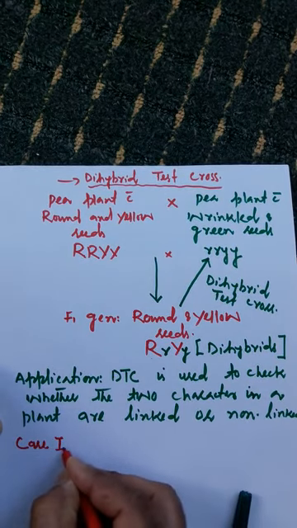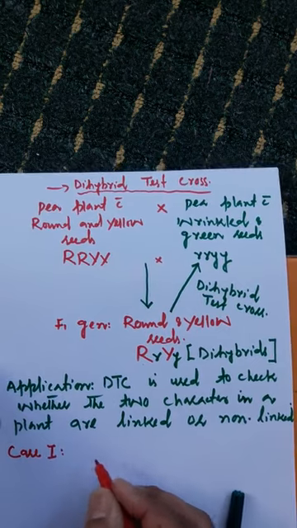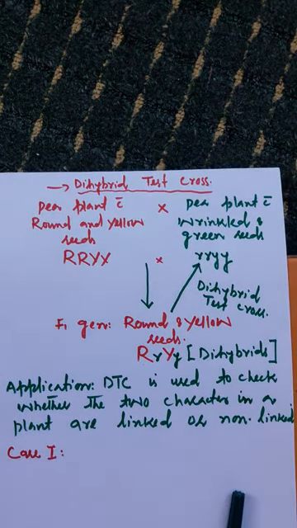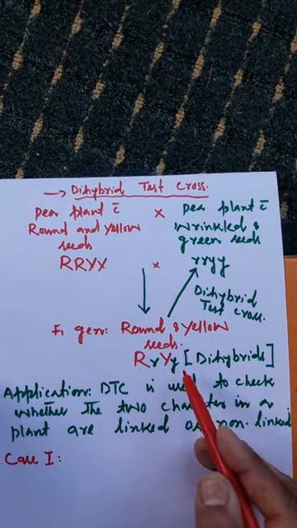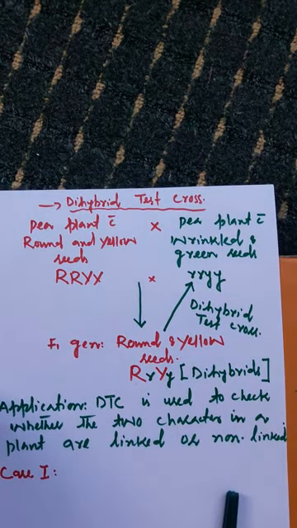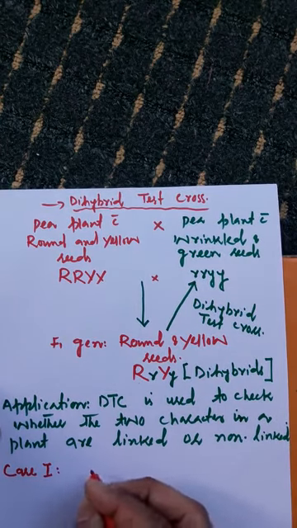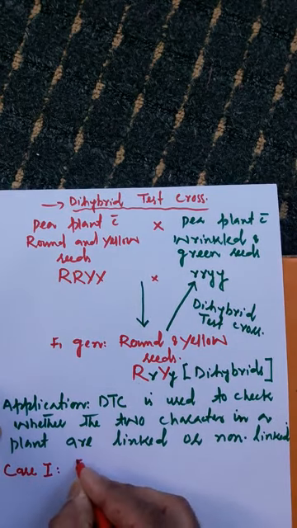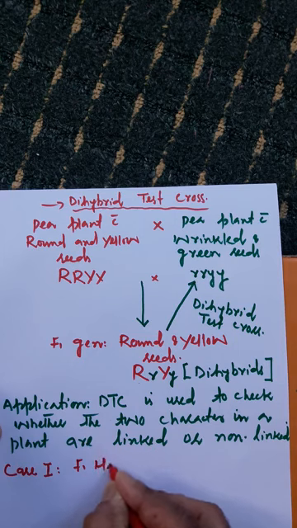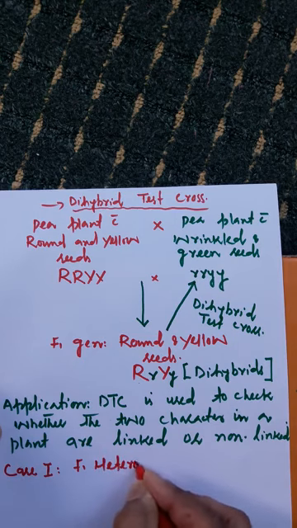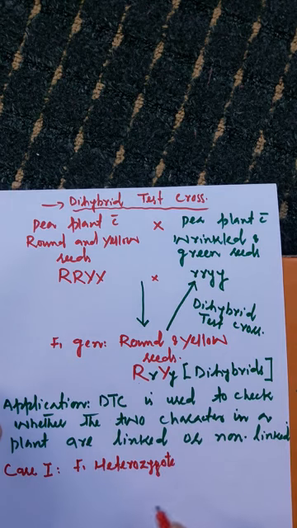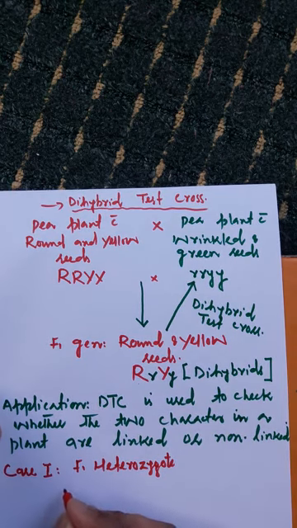In case first, we will show the dihybrid test cross between the dihybrids of F1 generation with their double recessive parents. So I will write here F1 heterozygote, meaning the dihybrids of F1 generation.